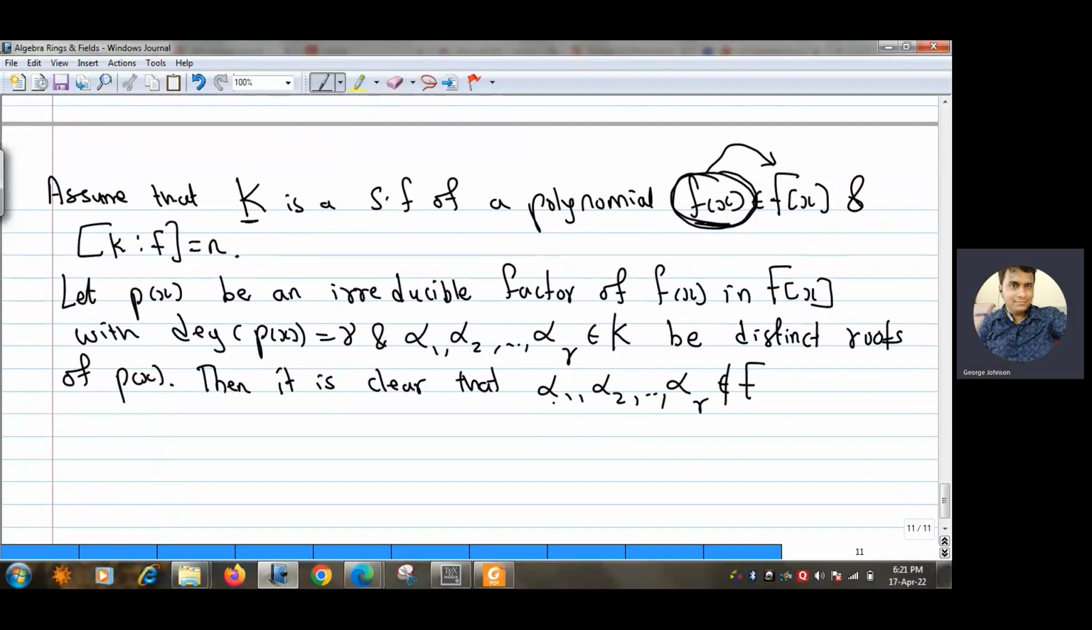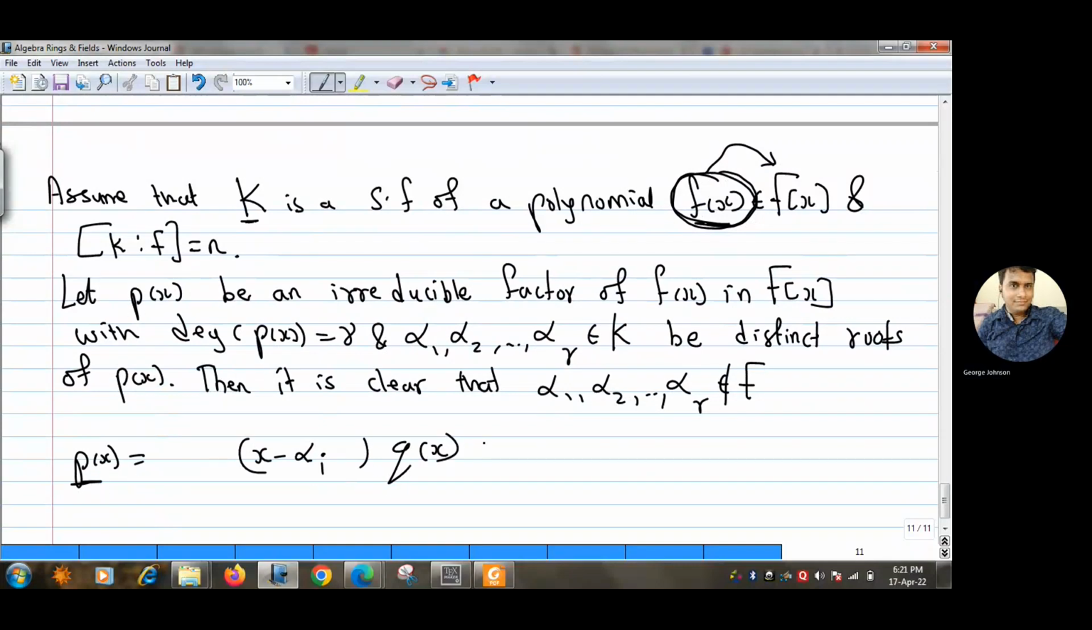Why? Because if some of the alpha i is in F, then P(x) cannot be irreducible, right? Suppose any of the alpha i is in F, then x minus alpha i is a factor of P(x). So P(x) can be written as (x minus alpha i) into something, say Q(x). So that means P(x) has been reduced over F[x], right? This is in F[x], because if alpha i is in F, then x minus alpha i is a factor of P(x) in F[x]. So that means P(x) reduces over F[x].